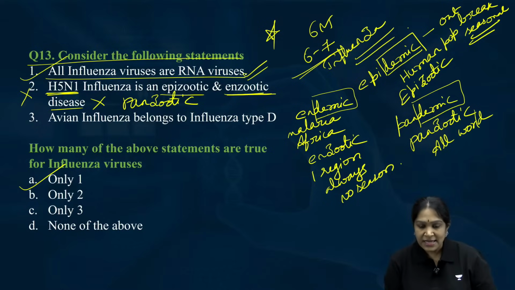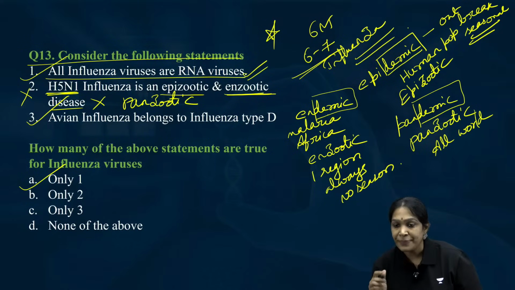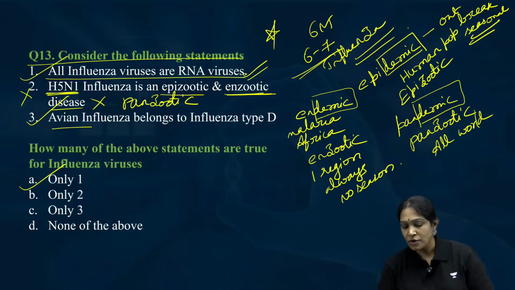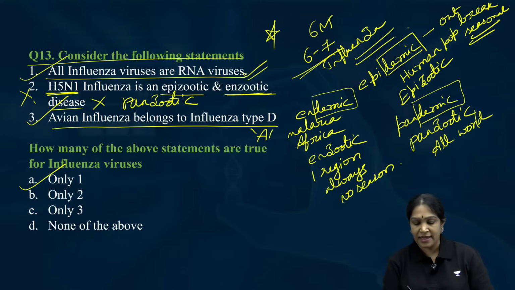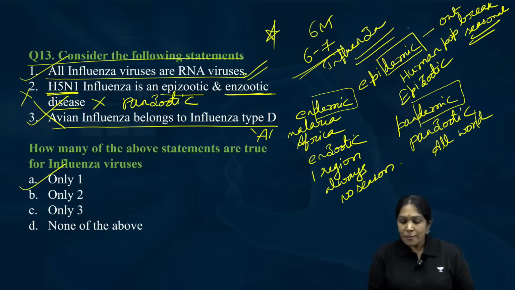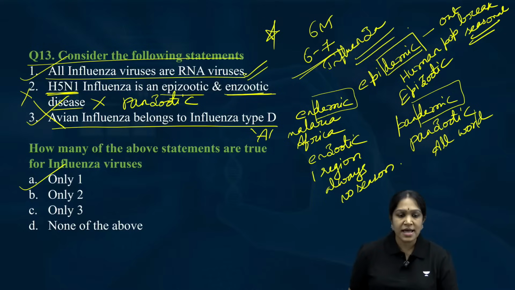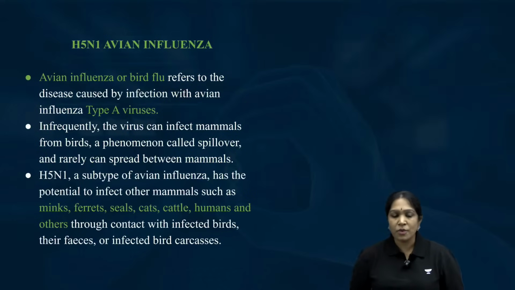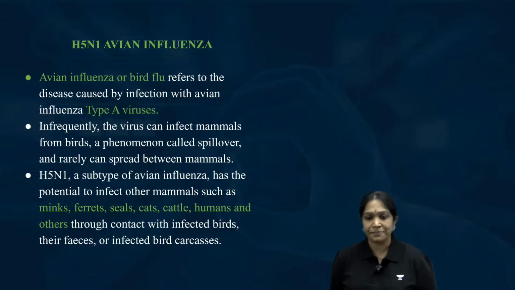Next. Avian influenza belongs to influenza type D. No. It belongs to influenza type A. So how many of the above statements are true? Only one statement is true, that is they are all RNA viruses. Question is gone. But let us know more about influenza.